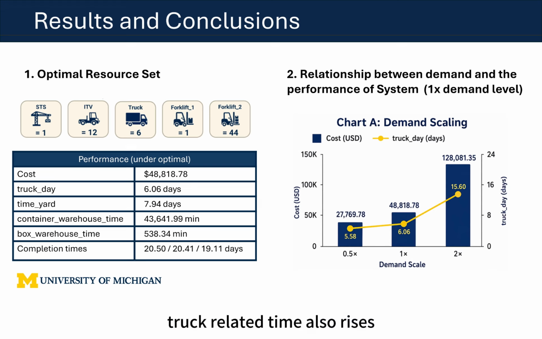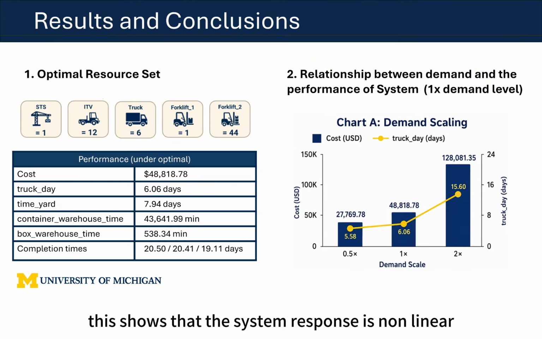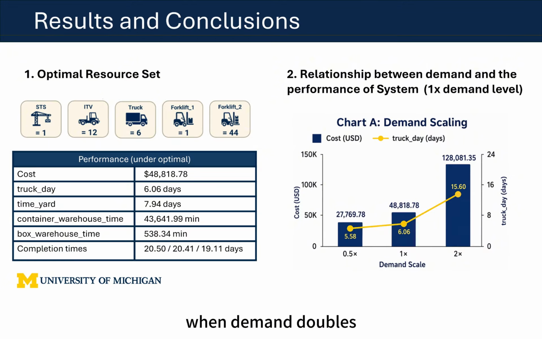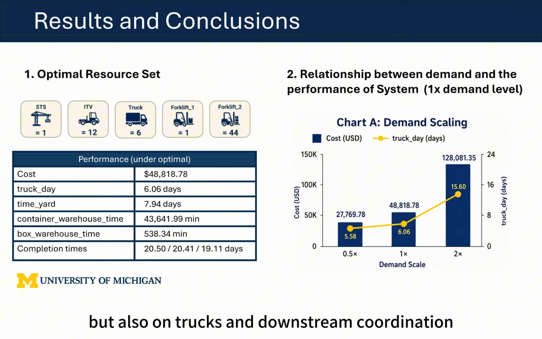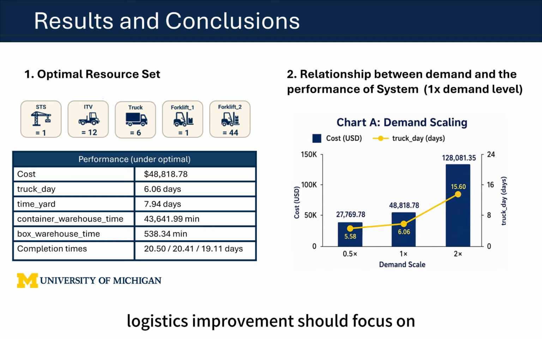Truck-related time also rises from 5.58 days to 6.06 days, and then sharply increases to 15.60 days under 2x demand. This shows that the system response is nonlinear. When demand doubles, the pressure is not only on the port, but also on trucks and downstream coordination. Therefore, the main conclusion is that humanitarian logistics improvement should focus on system-wide capacity coordination, especially truck availability and warehouse-side handling.